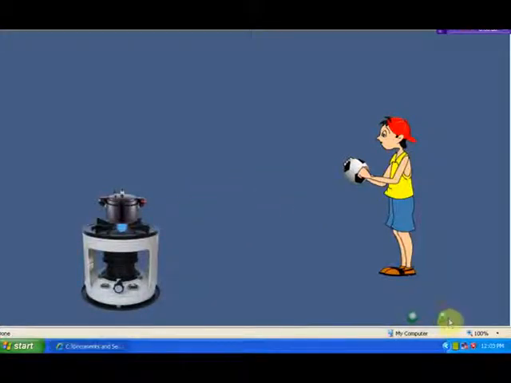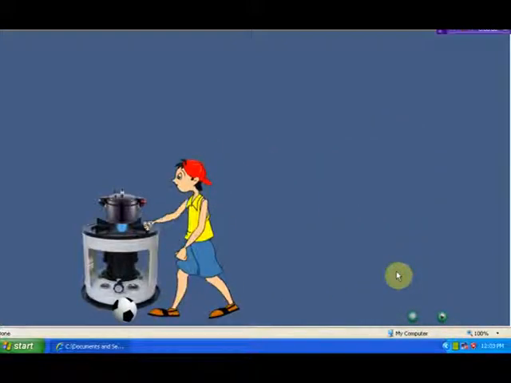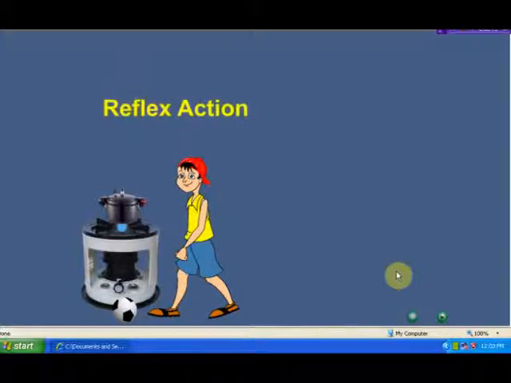Let's see. A boy is playing with a ball and suddenly touches the hot cooker. See, so quickly he takes his hand off the cooker. So this is an example of reflex action.